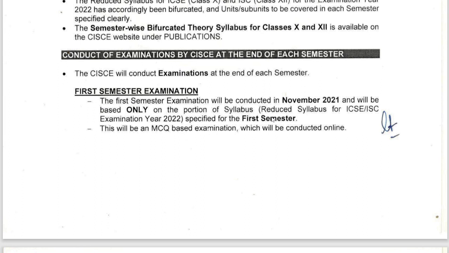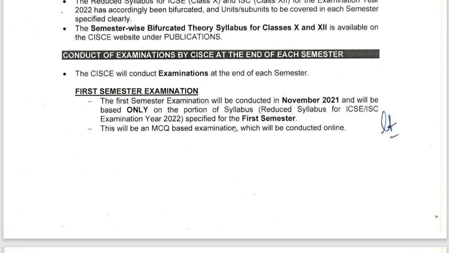November. This will be an MCQ based examination, another very important point, MCQ based examination. You see, MCQ, that means multiple choice questions. Don't think that these multiple choice questions will be very easy, because it is not that you'll be asked, maybe for class 10, to write what is the name of this author or the author of this story. It will not be like that.